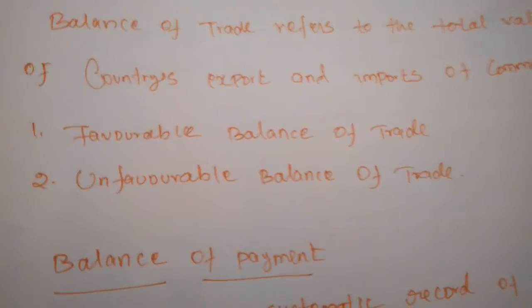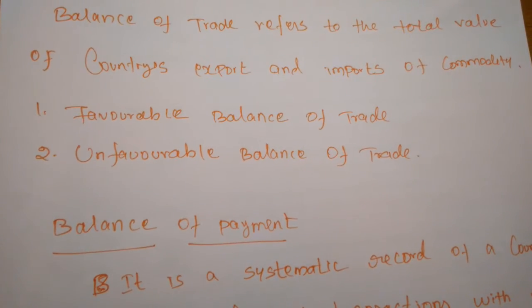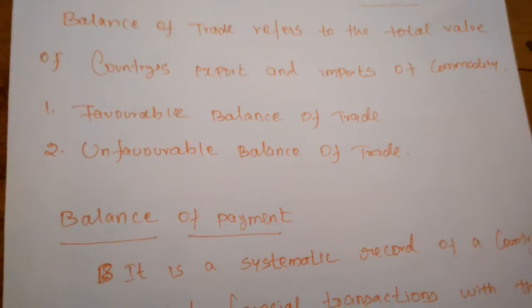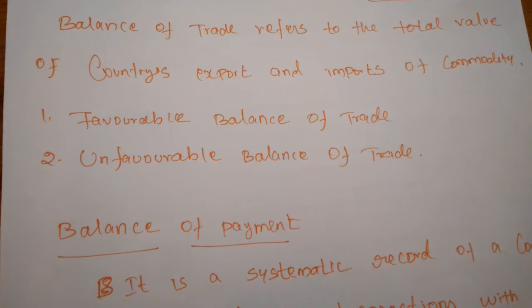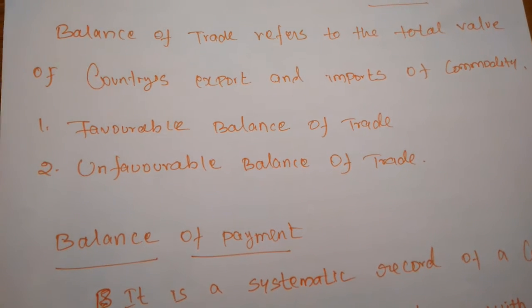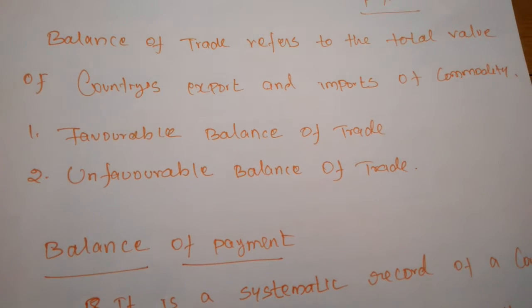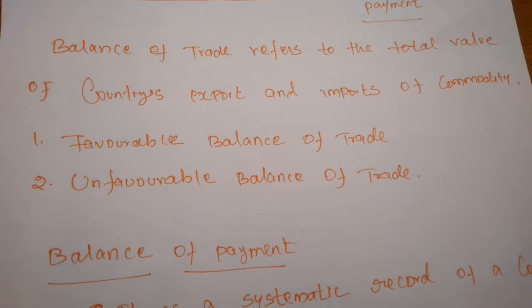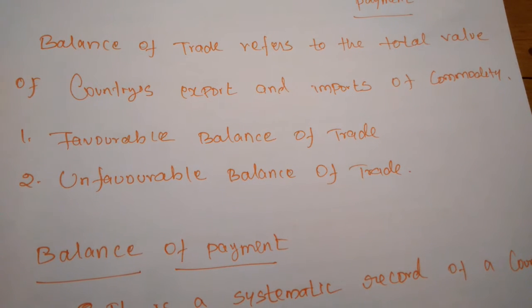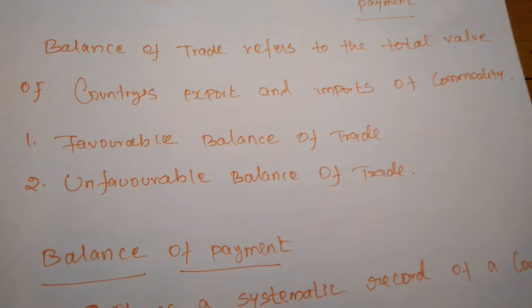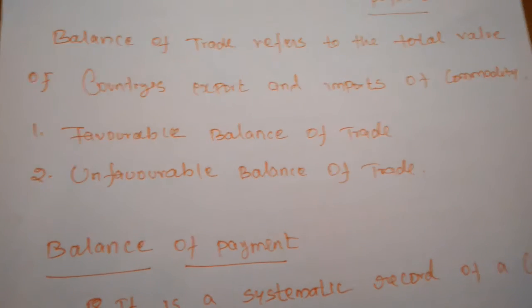Suppose the export of a commodity for one nation is higher than the import, it is called favorable balance of trade. Simply, to understand, the export must be higher than the import for the commodity in one nation.